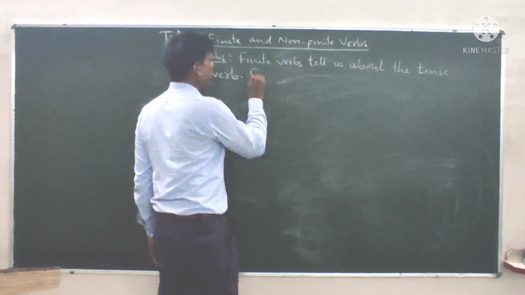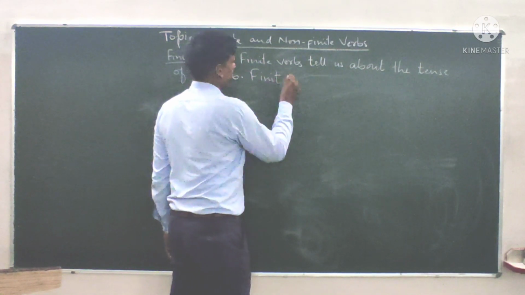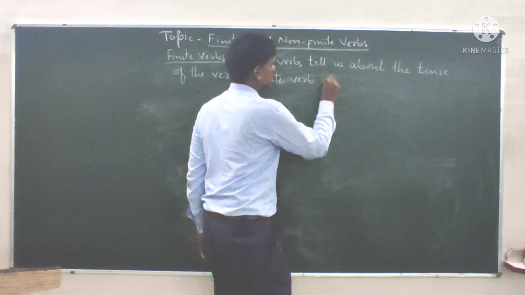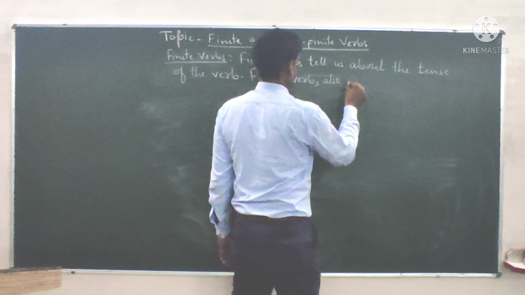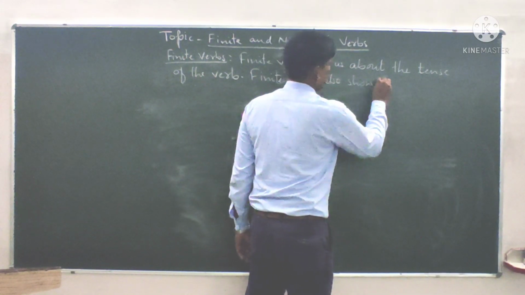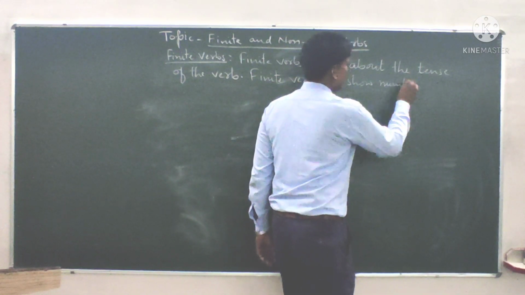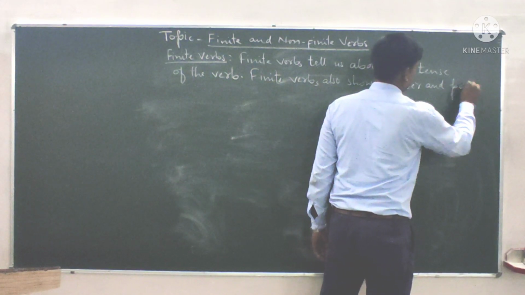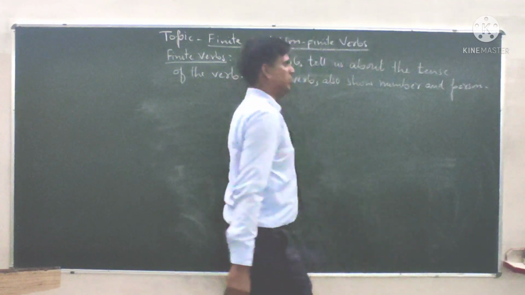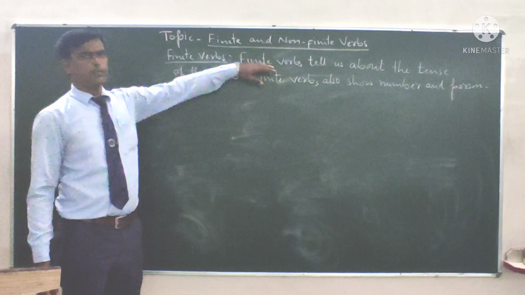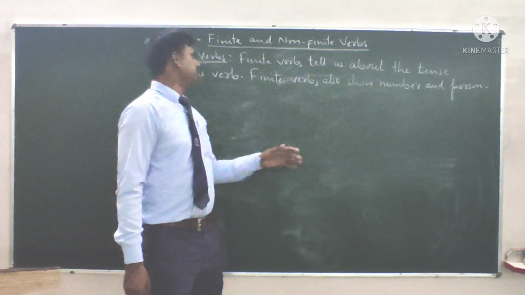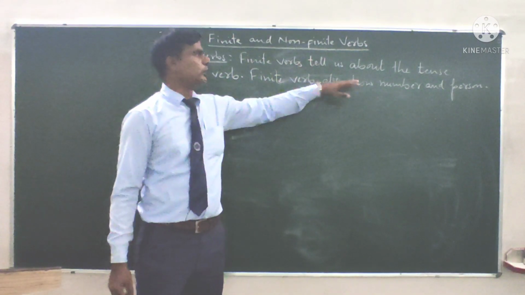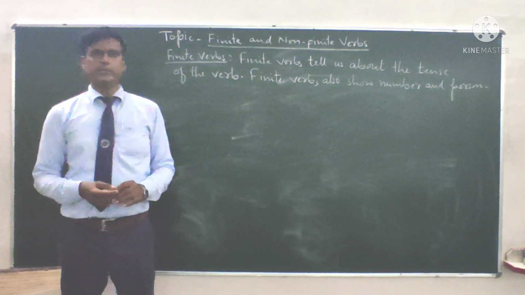Finite verbs also show number and person. So finite verbs tell us about the tense of the verb and they also show number and person.